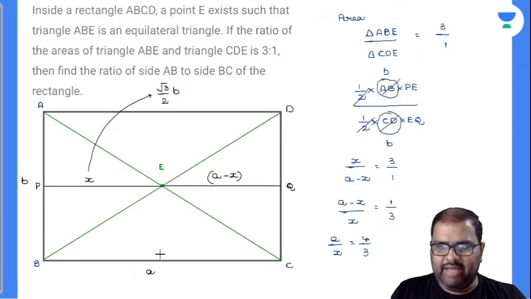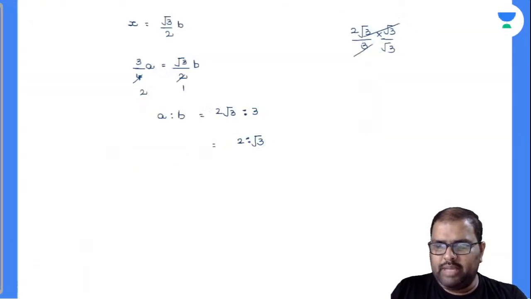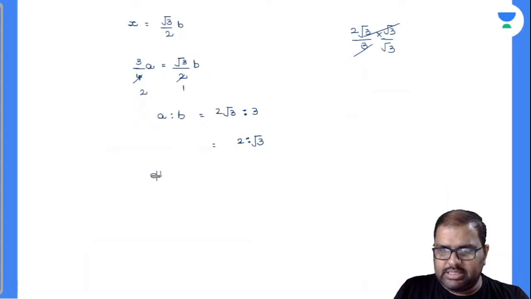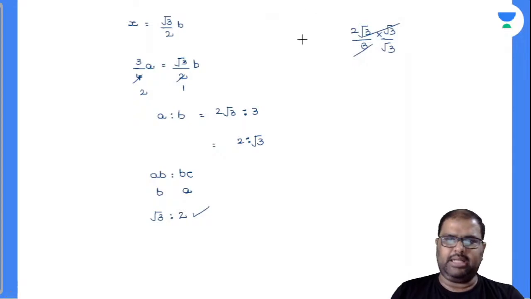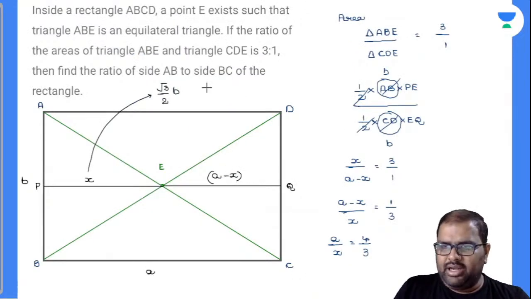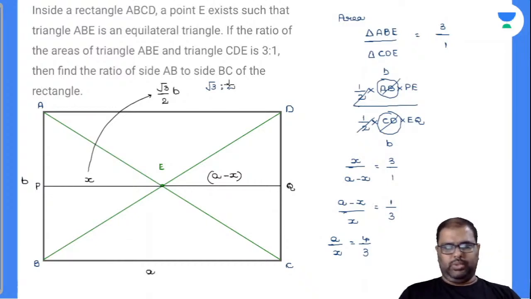Now what is your A value? BC. So you are asked AB is to BC. BC is nothing but A, and AB is nothing but B. So my answer is root 3 is to 2. How many of you got the same answer? I have done it a little bit elaborately to make sure that you understand this question perfectly. Root 3:2 is my answer there.